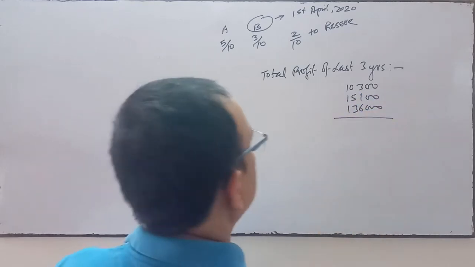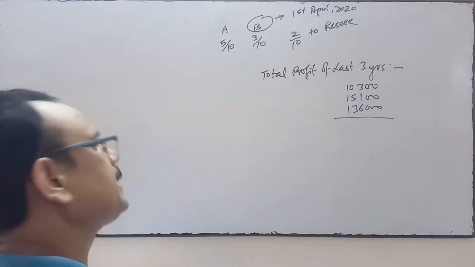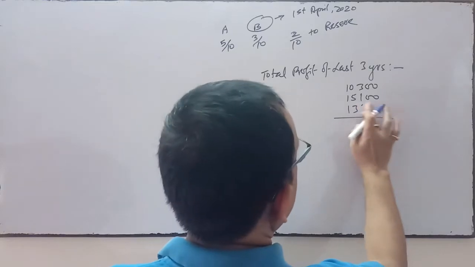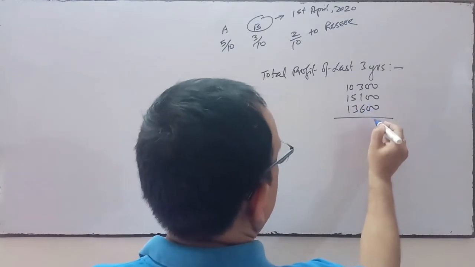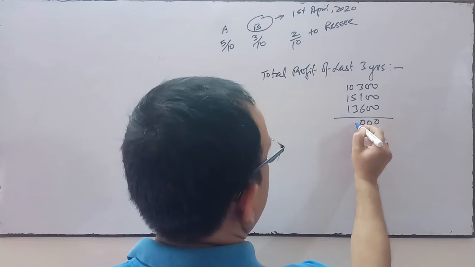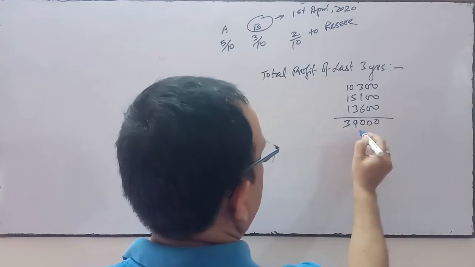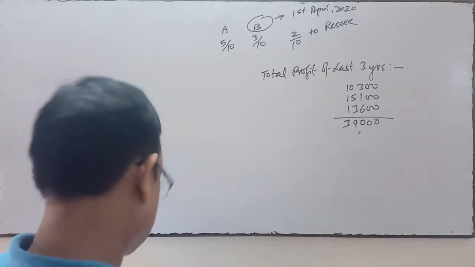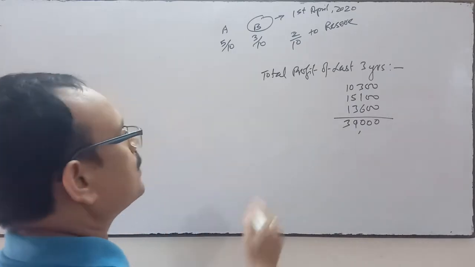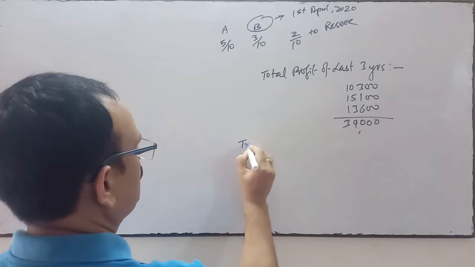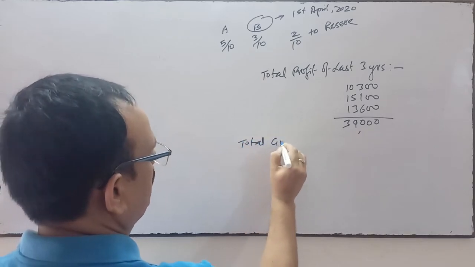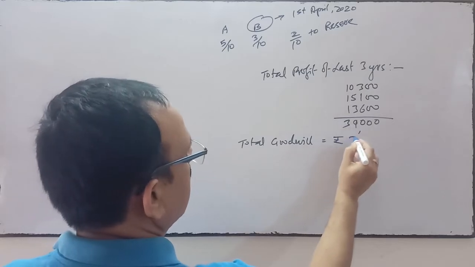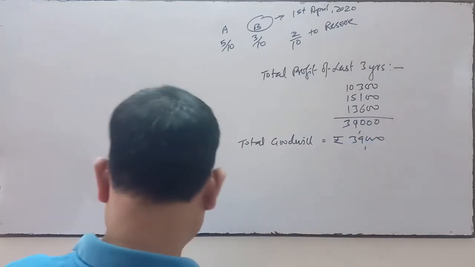So the total is 39,000. So the total goodwill of the firm is rupees 39,000.